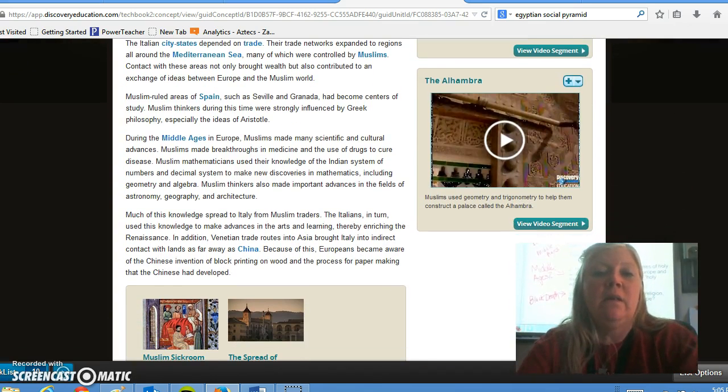Muslim-ruled areas of Spain. During the Middle Ages in Europe, Muslims had made many scientific and cultural advances. Muslims made breakthroughs in medicine and the use of drugs to cure disease.